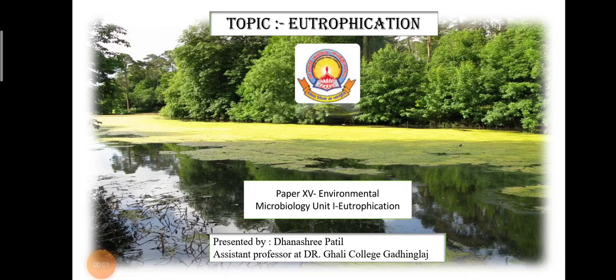Hello one and all. We are studying environmental microbiology and our today's topic is eutrophication from our unit number 1. So we can observe various water bodies that are covered heavily with the green layer on the surface of that water bodies, and that is nothing but the algal layer, also called algal bloom, and this is nothing but